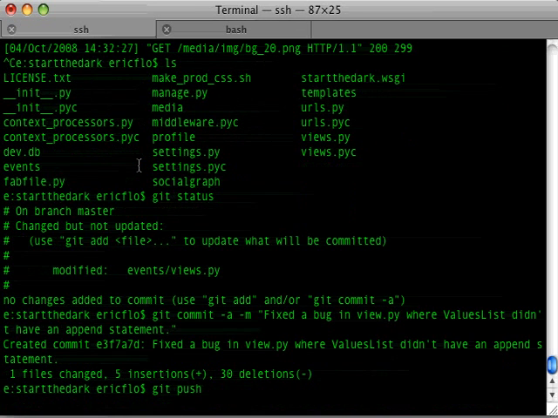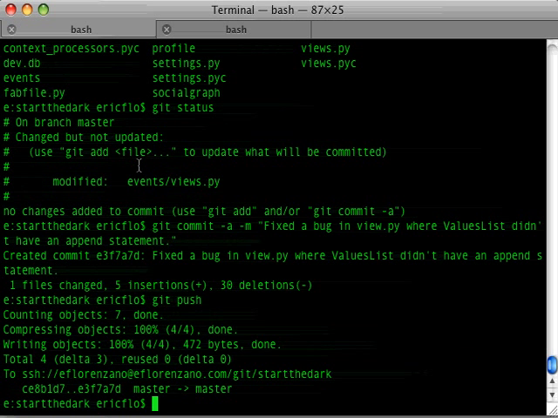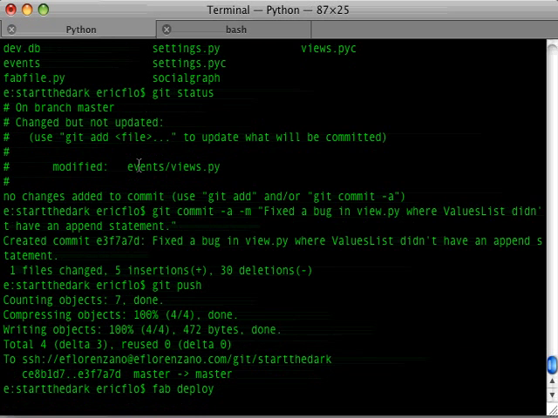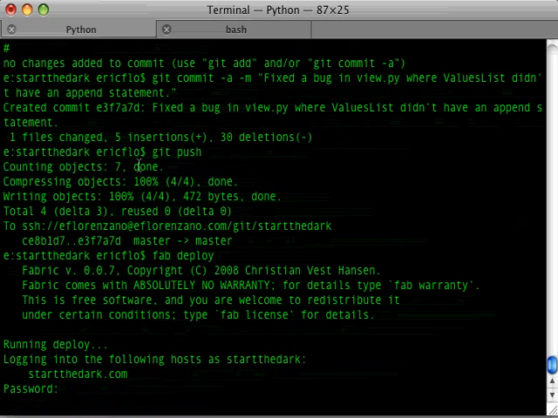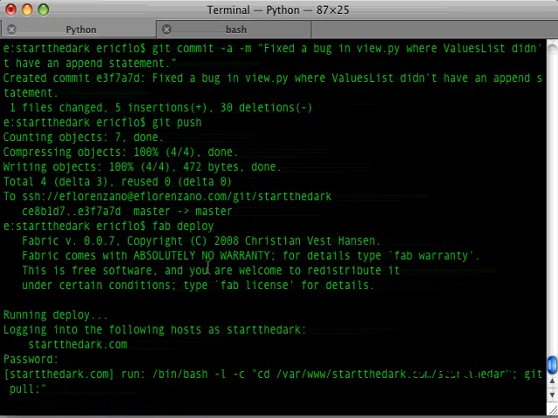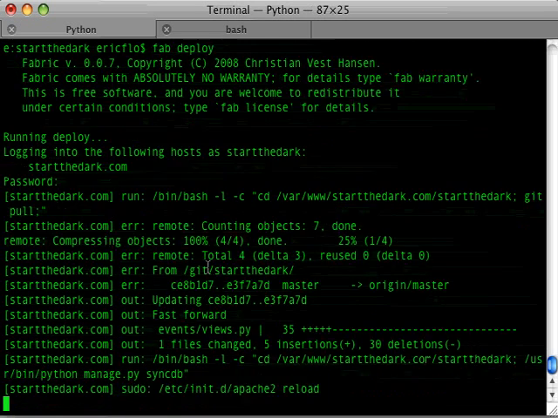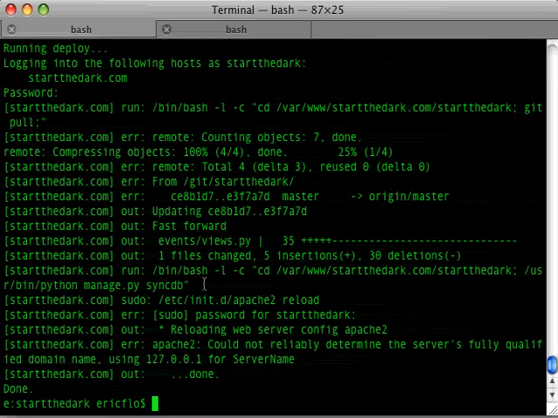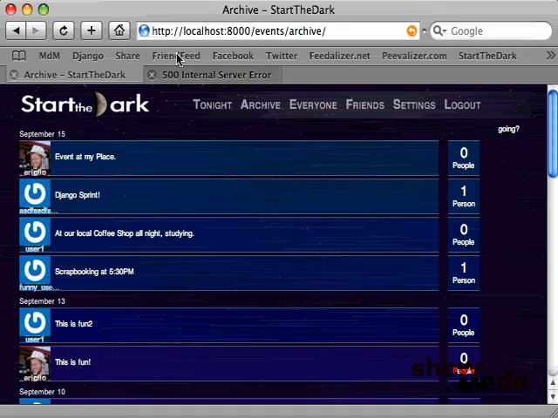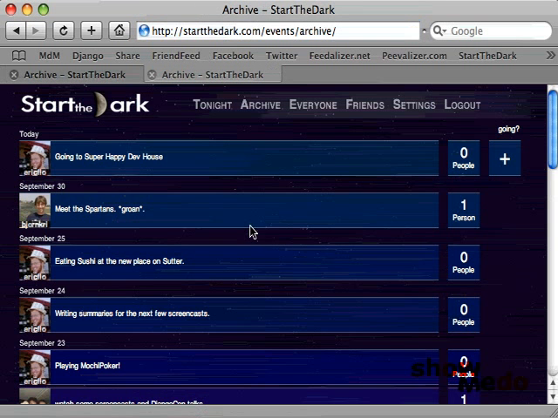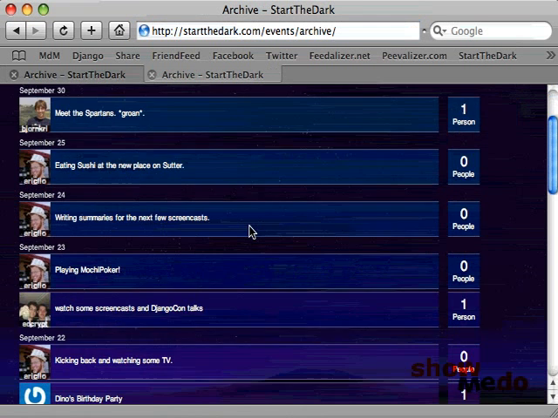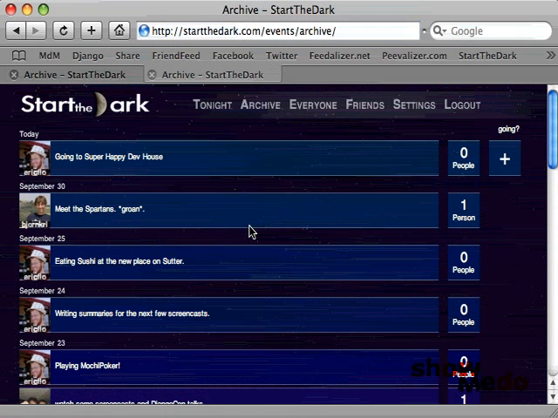Then we can push, and I'm pushing it to my server. And then the cool thing is we can just do this awesome thing called fab deploy. I type in my password, it gets the latest from the Git repository, it syncs the DB, it restarts Apache, and now on the website itself, the new code is fixed. So that was a preview of something we're going to do in probably one or two episodes.